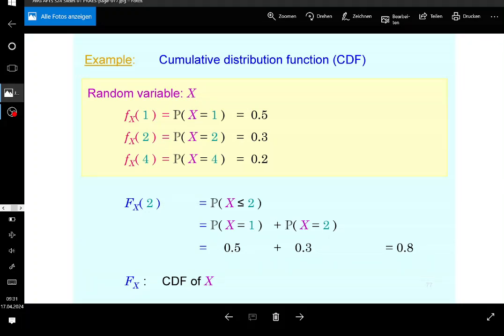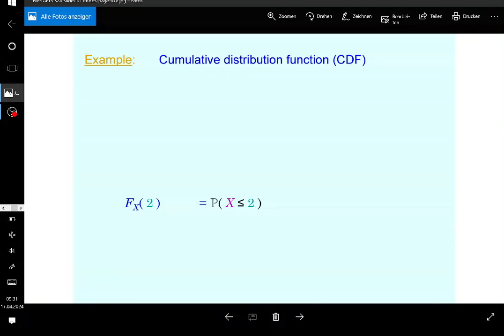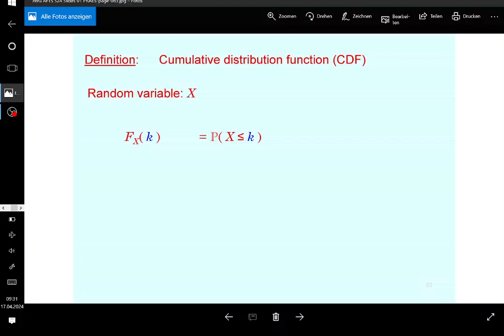You understand this? So this is how you can address specific values of a cumulative distribution function. In general, if you put in k, you're going to get back the probability that the random variable is not greater than that. So I will use that for the definition of a cumulative distribution function. Let's say at point k of a random variable capital X, so you always have a random variable attached to it, it is going to be the probability that the random variable is not greater than k. That's what it's going to be. All right? Is this understandable?